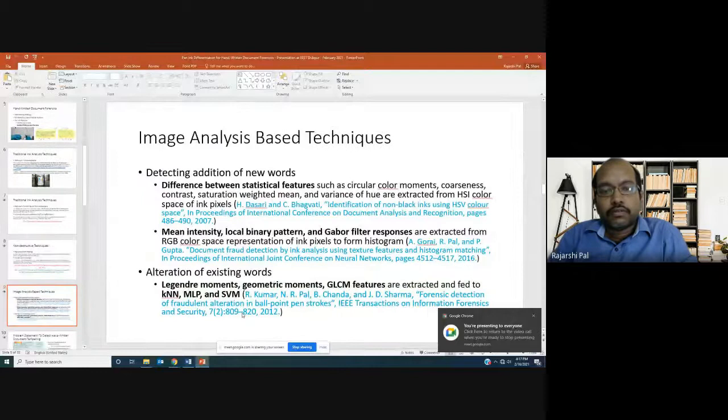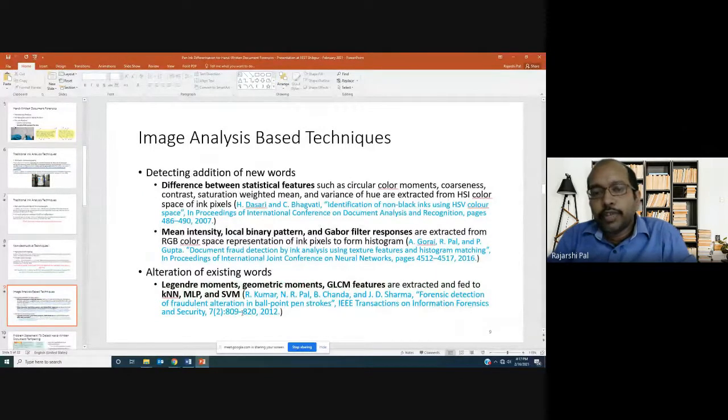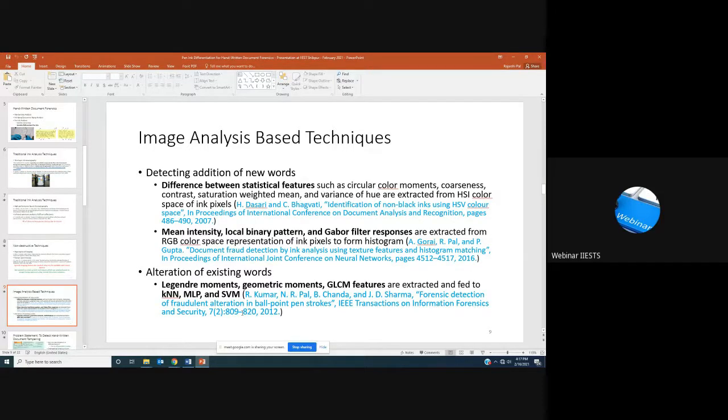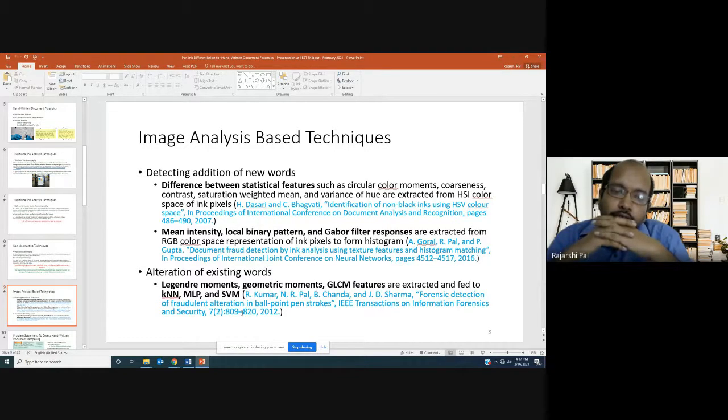So there are a few image analysis based techniques, which I was referring to, with images captured using normal scanners, already available in the literature. This slide you are able to see. My screen is visible now, right? Yes, it is visible, sir. So again, there are not many papers in this space, though we tried to do as exhaustive a survey as possible. One of the initial papers we found is from around 2005 or 2007. From the same group, there are two papers, one in 2005 and one in 2007.